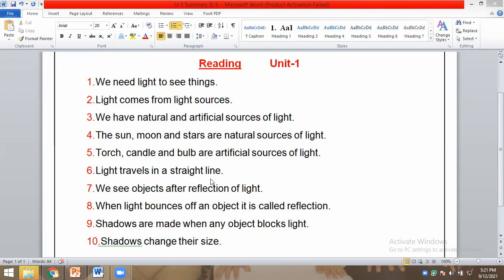Light travels in a straight line. You can change this. Yes. Teacher, you say the moon is not a source of light. Yes, I changed it. Yes, Omar, I changed it. Fireflies, the sun, fireflies and stars are.